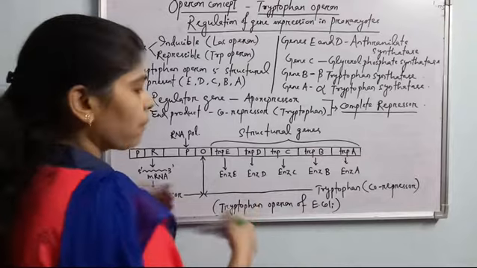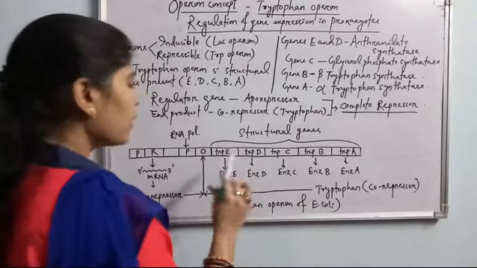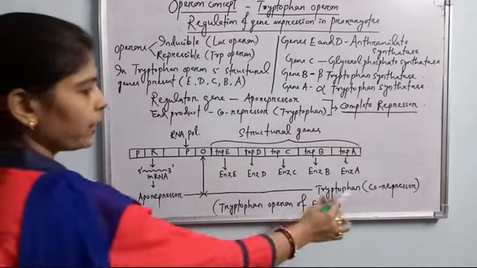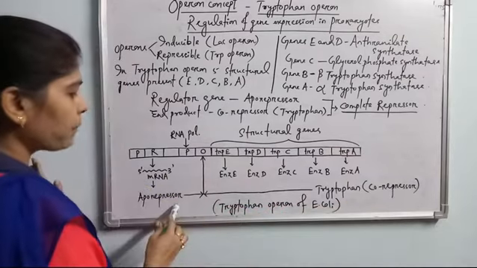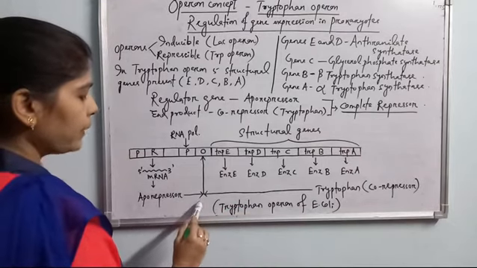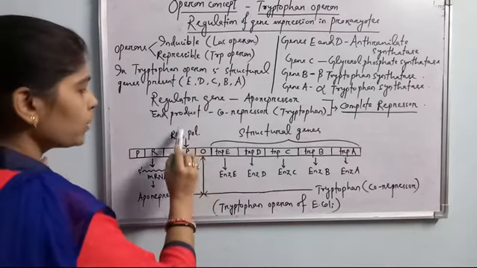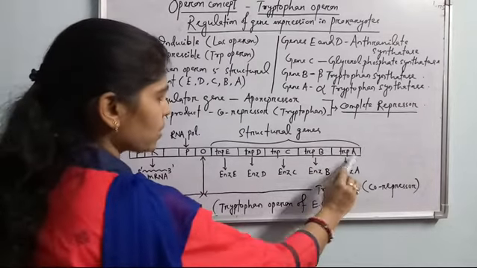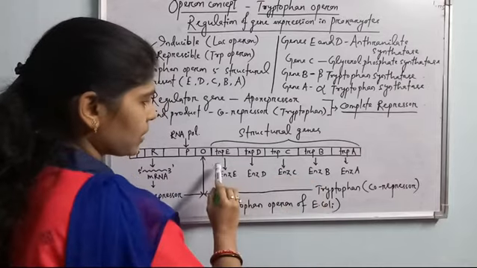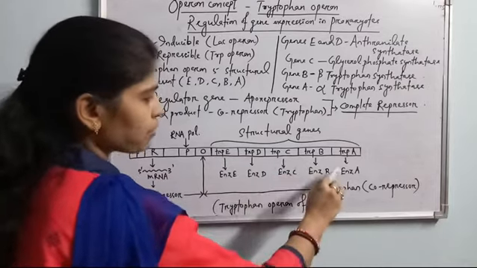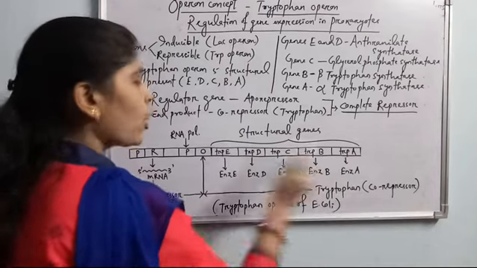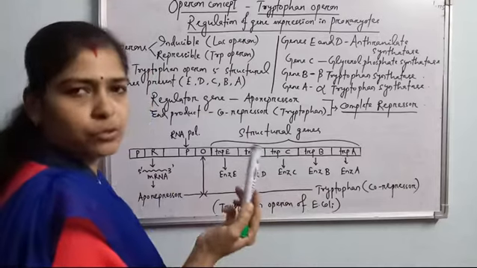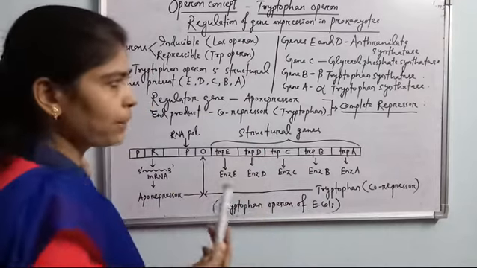When the tryptophan amount is more than the need of the cell, the aporepressor is continuously being produced, and tryptophan acts as the co-repressor. Both of them bind to form a complete repressor, and the complete repressor is loaded on the operator zone so that the RNA polymerase enzyme cannot proceed forward. All the 5 different types of structural genes present, producing different enzymes for the synthesis of the amino acid tryptophan, are switched off. Automatically the transcription is switched off, and there will be no translation or production of tryptophan amino acid.